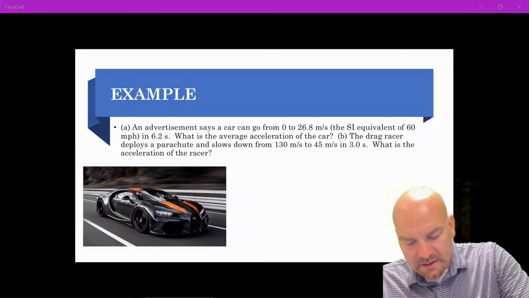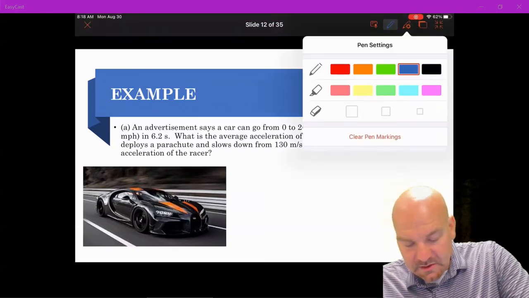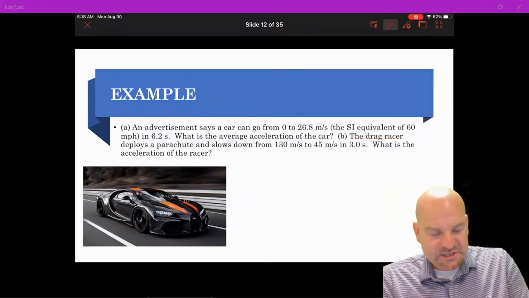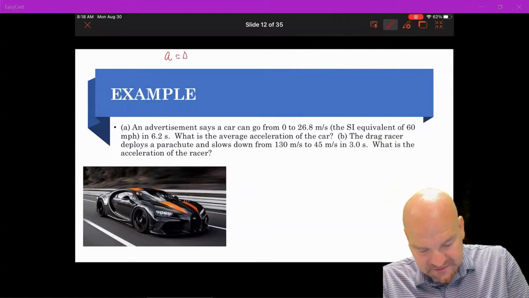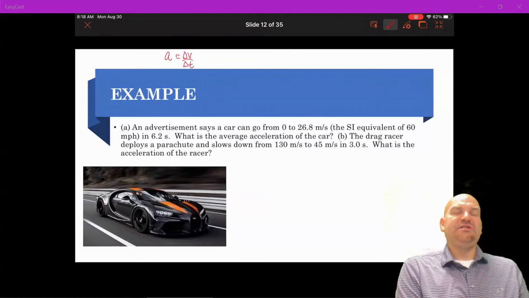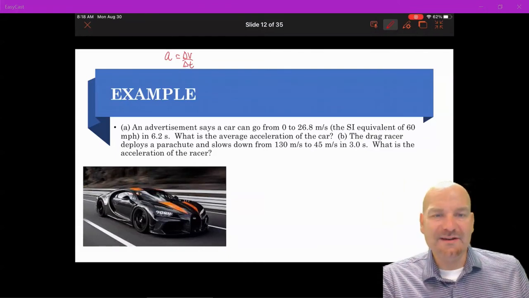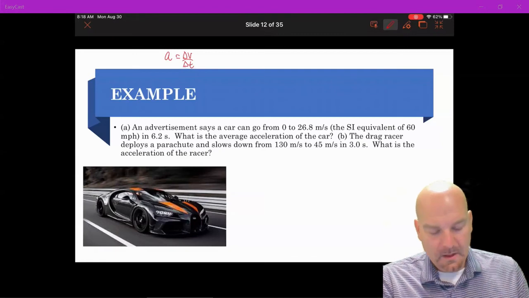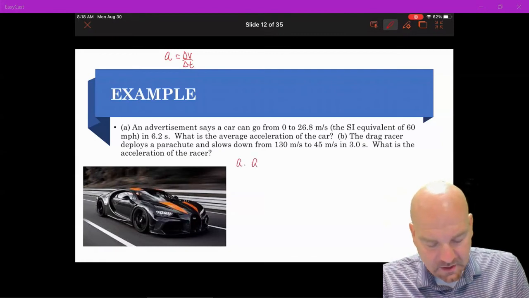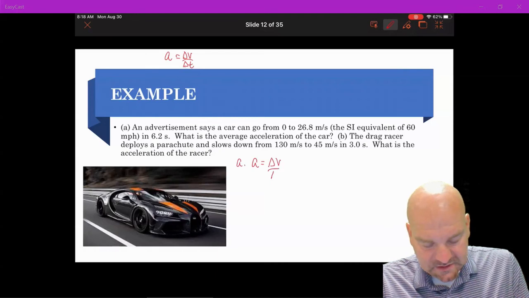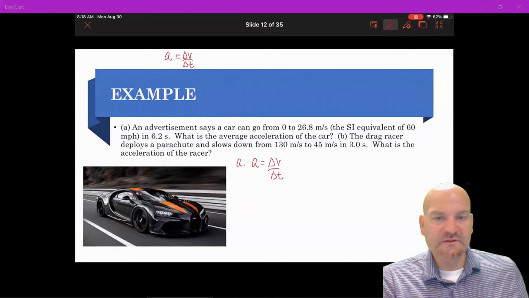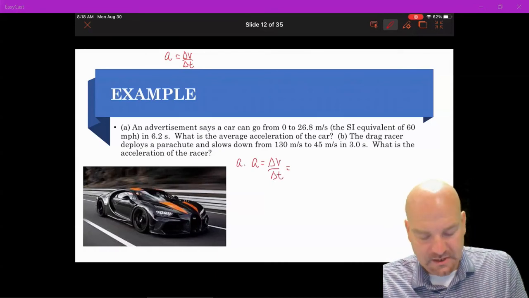We didn't quite talk about the equation, but the way to think about it is that acceleration is the rate at which velocity changes, just like velocity is the rate at which displacement changes. We have delta V over delta T. Looking at part A, acceleration is delta V over delta T, so it's change in velocity over change in time.